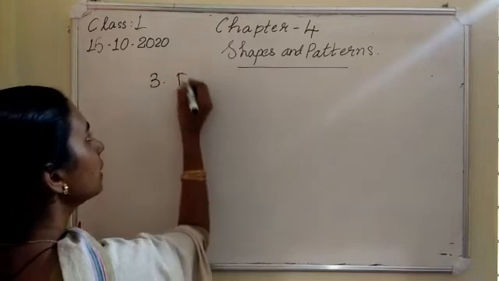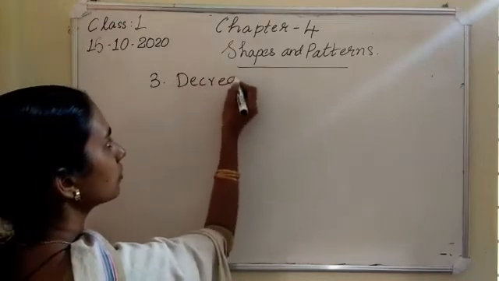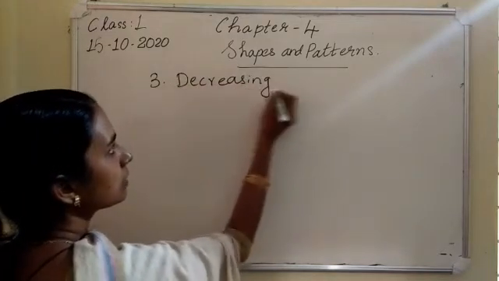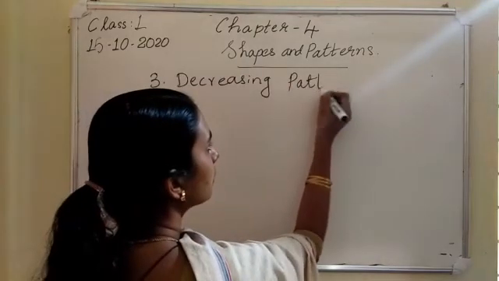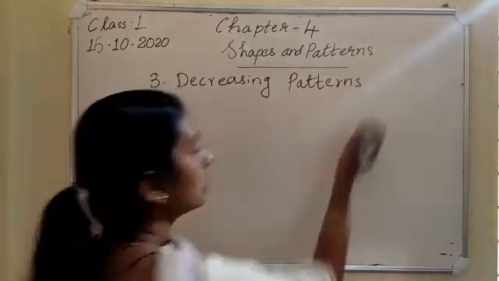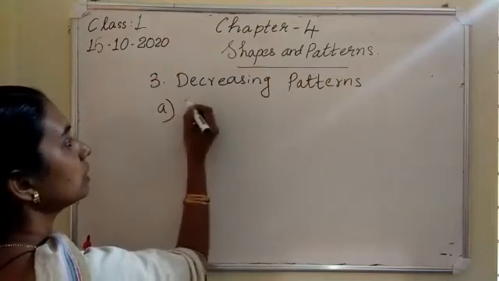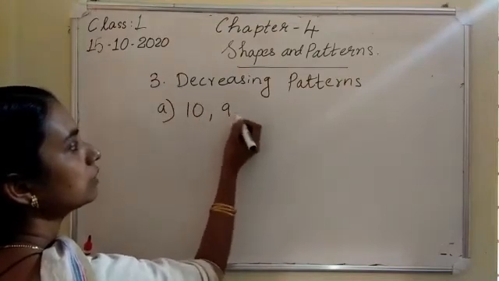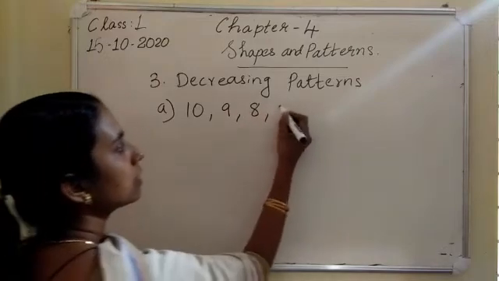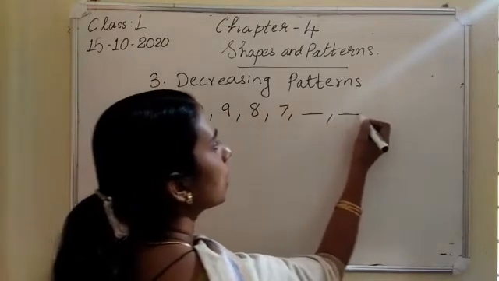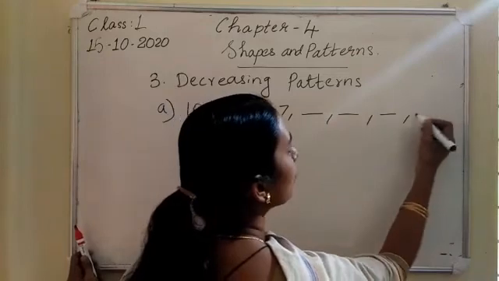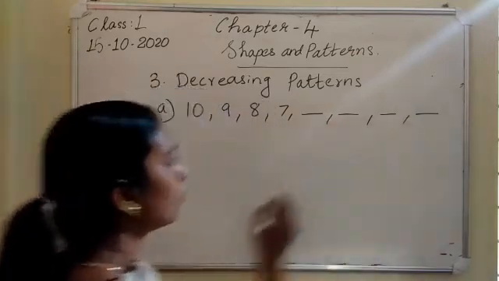Then another pattern. Third one is decreasing pattern. Decrease means become less. So I am starting with 10. Next one is 9, then 8, then 7. Can you say what comes next? Yes, 6, 5, 4. Okay.